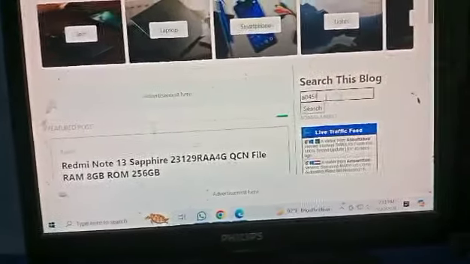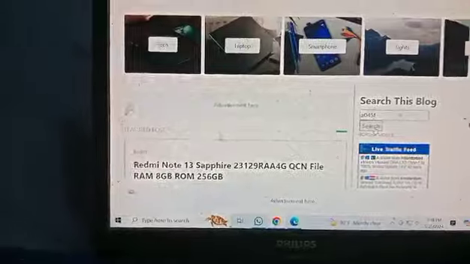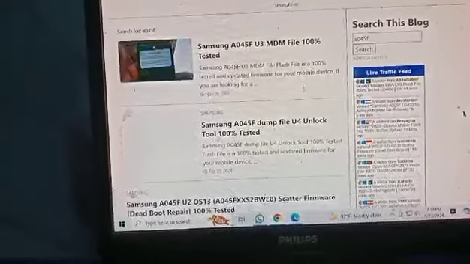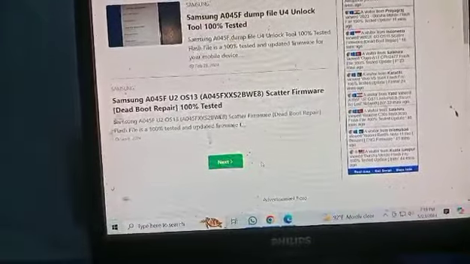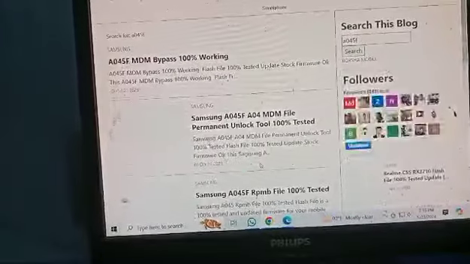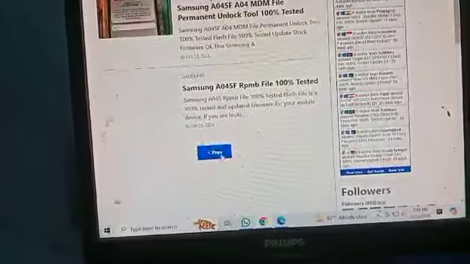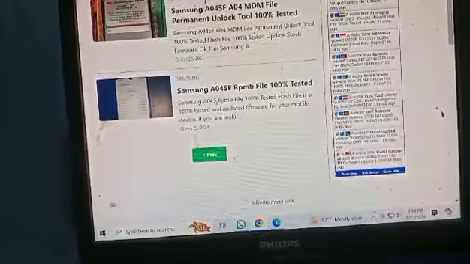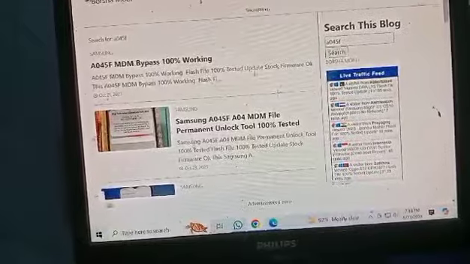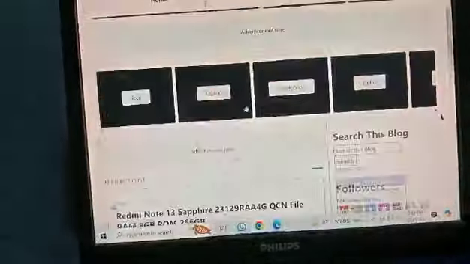A145F. Okay, just search bar. Next. Okay, home button again. This model.